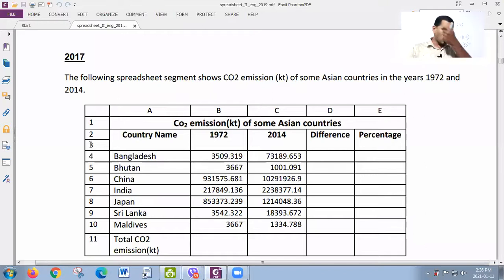Okay, so this is the vehicle emission, the CO2 emission, right? So in 72 some Asian countries are given and the amount is also given. Now in 2014 that amount is also given. You can see that they dramatically changed, right? There is an increment in CO2, right?